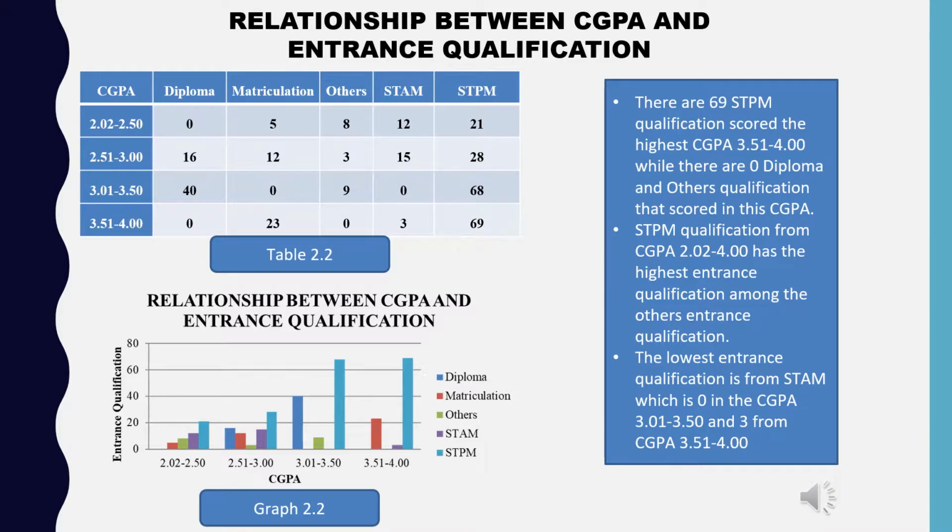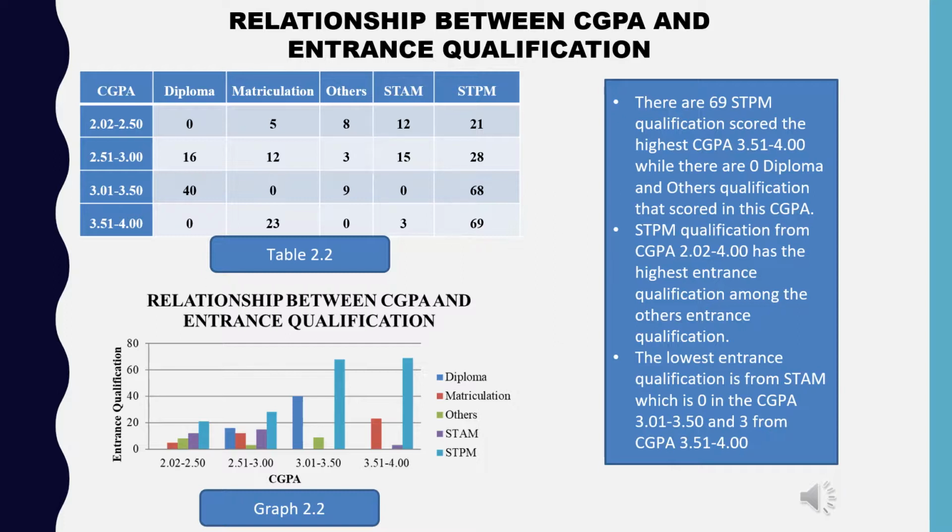Graph 2.2 and Table 2.2 show the relationship between CGPA and entrance qualifications. There are 69 STPM qualifications who scored the highest CGPA, 3.51 to 4, while there are 0 diploma and other qualifications that score in this CGPA.